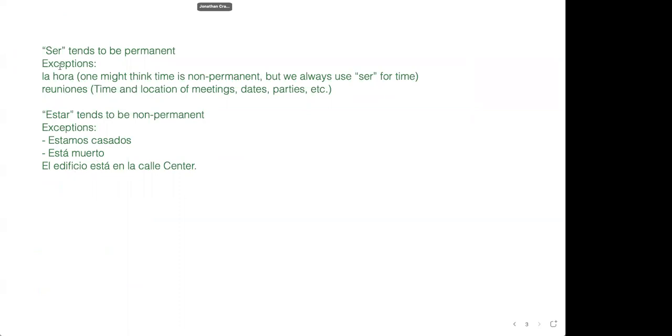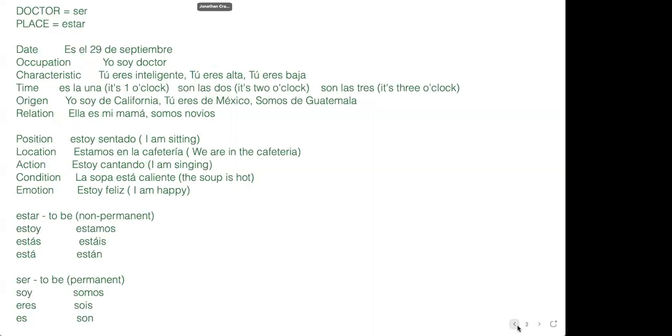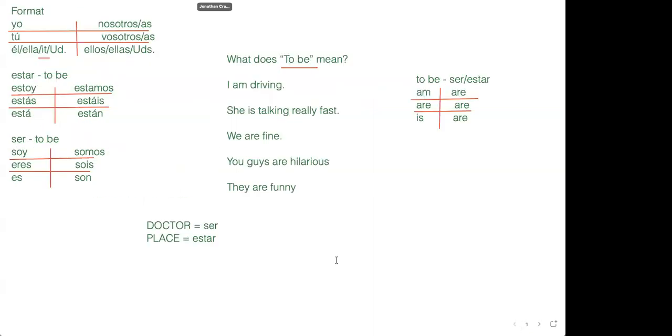And so this is how I remember it. I just remember that ser tends to be permanent and estar tends to be non-permanent. And then I try to remember that time is used with ser, and being married and being dead is used with estar. And other than that, everything is pretty easy to remember. So it basically boils down to just remembering these conjugations and remembering that estar is for things that are non-permanent,